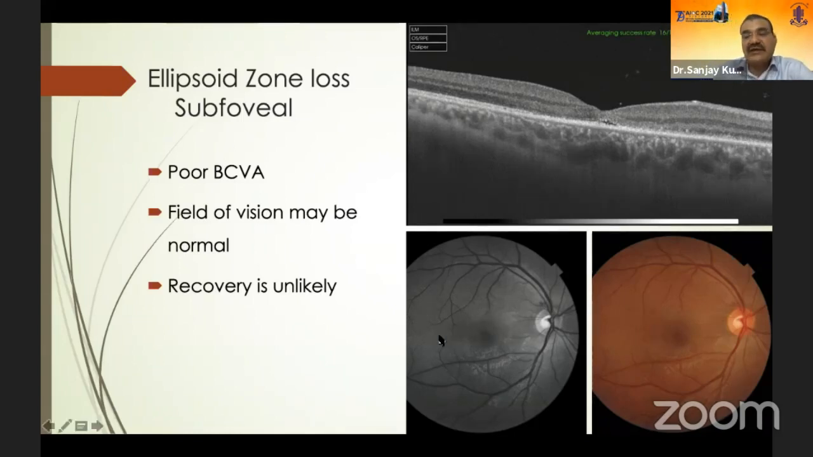If you see this presentation, if you see the fundus picture, you will see it's a grossly normal fundus, and sometimes these patients are labeled as malingerers. So before labeling anybody as a malingerer, one must do an OCT. If you see this OCT, there is a loss of the ellipsoid zone in the subfoveal region, and these cases are not likely to gain a useful vision.